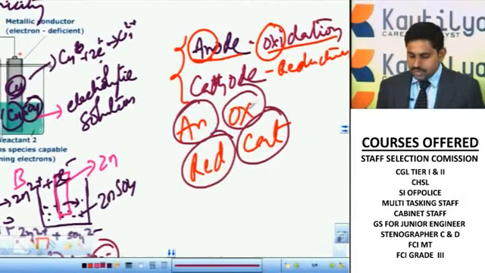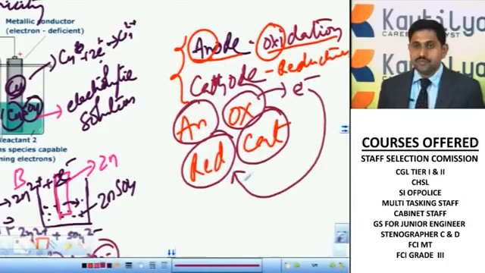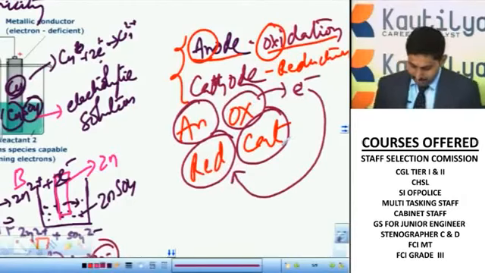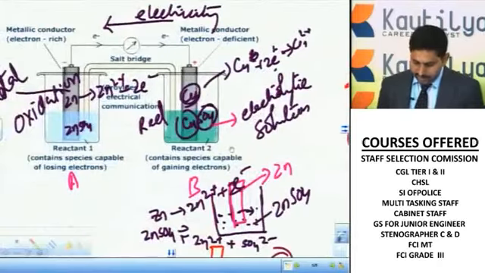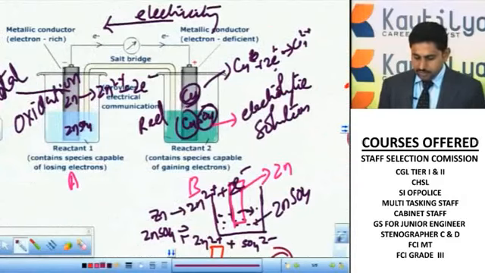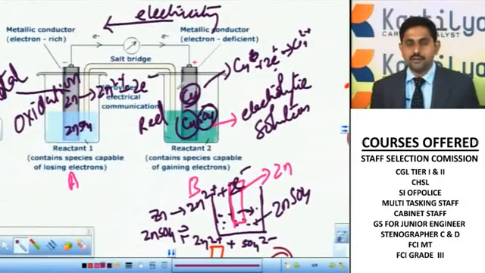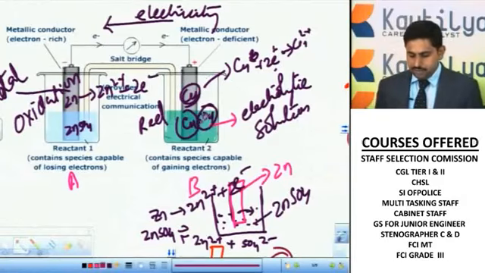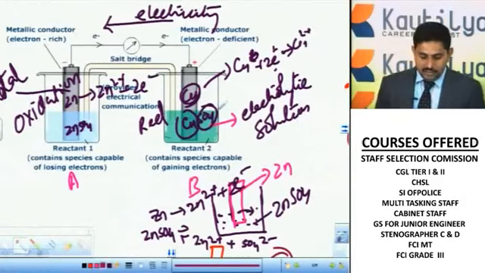Oxidation means here it is losing the electron. Whatever electrons are lost, in the reduction process they are accepted. Now I told you the electrons move from here to the zinc, then to the copper, and the copper accepts them. By accepting the 2 electrons, the copper is converted into Cu2+ ions. I told you that the electrons move and the current flows in the opposite direction.